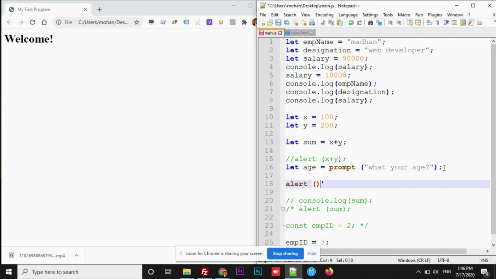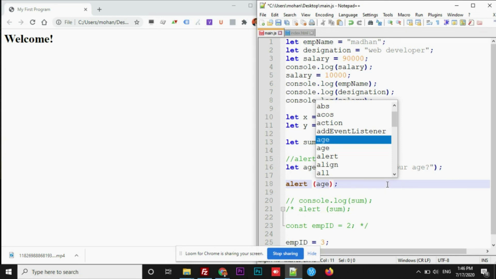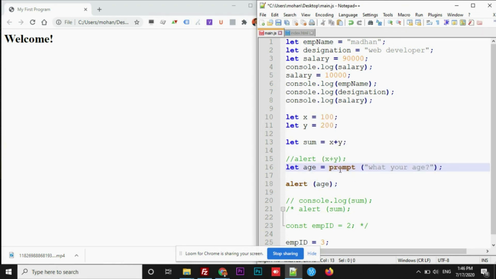Now you can understand whether the input is getting stored inside this age or not. So through prompt, we are going to ask the user a question, and below the question, the user will find an option to add the answer. Once after adding the answer, I want to store that answer into the variable called age. Now, after storing it into the age, for confirmation, in order to make sure it got stored or not, I am alerting this variable.